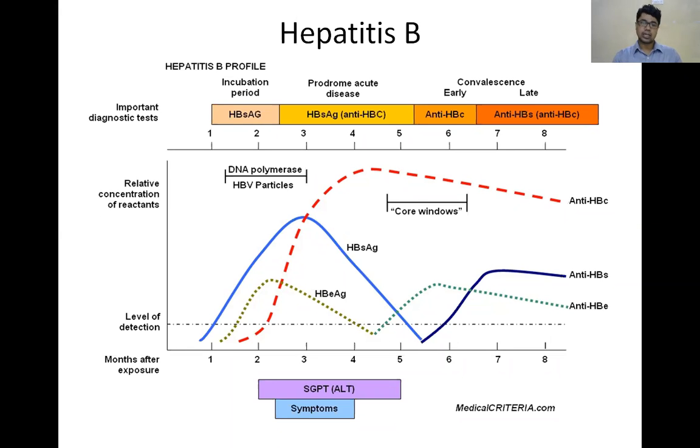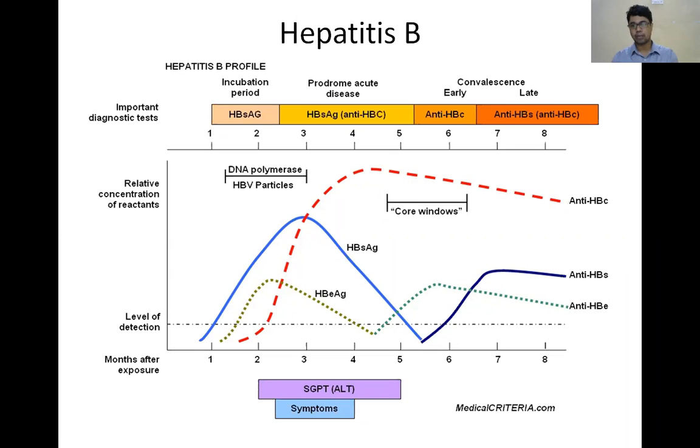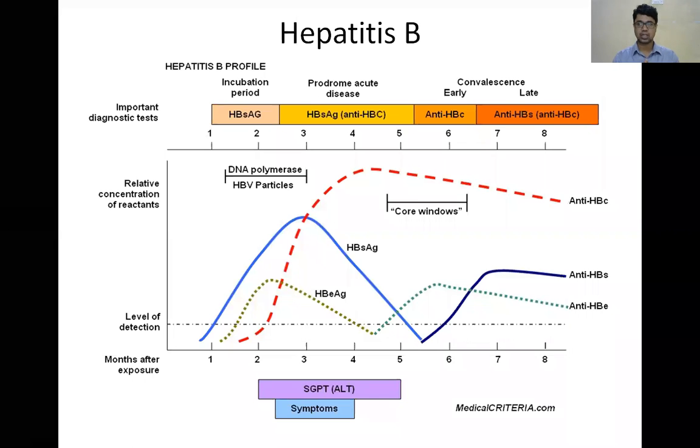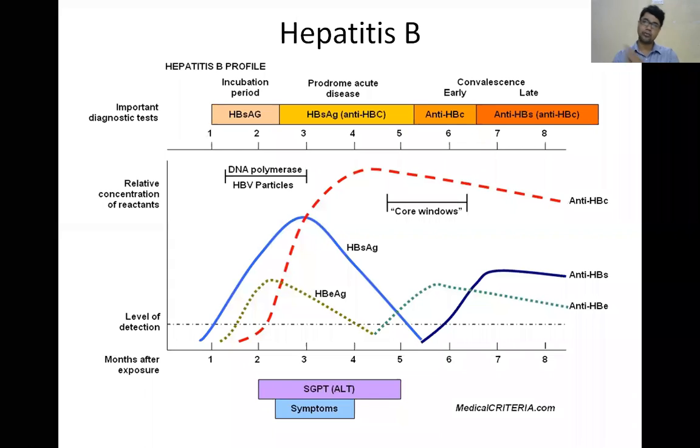Then immediately after the surface antigen, the second antigen is the HBe antigen. HBe antigen appears immediately after the surface antigen and disappears before disappearance of the surface antigen. What is the role of the HBe antigen? HBe antigen will say this is infective. That is the period where there is replication of the virus. So HBe antigen positive means that is the time the patient is in the infective period, and you can transmit the virus.